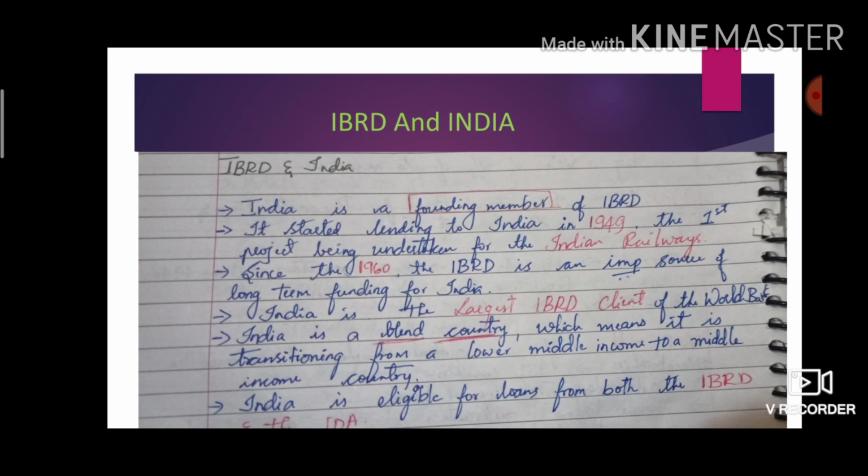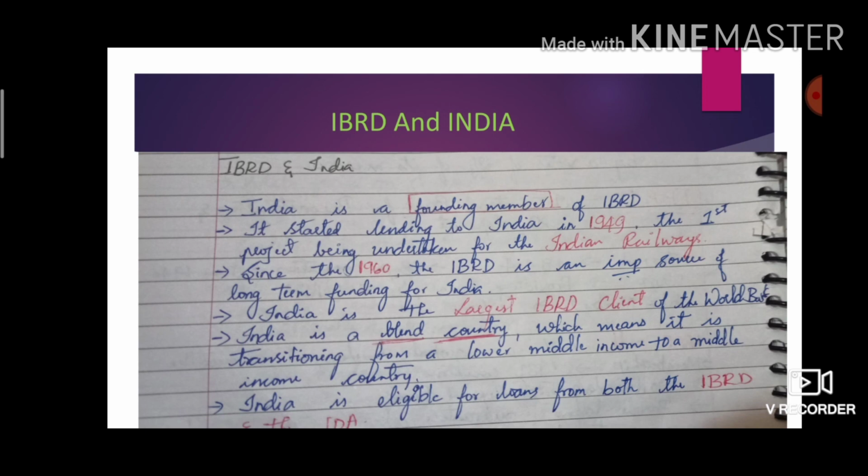The World Bank group was formed after the Second World War, right? India was also suffering from the Second World War.